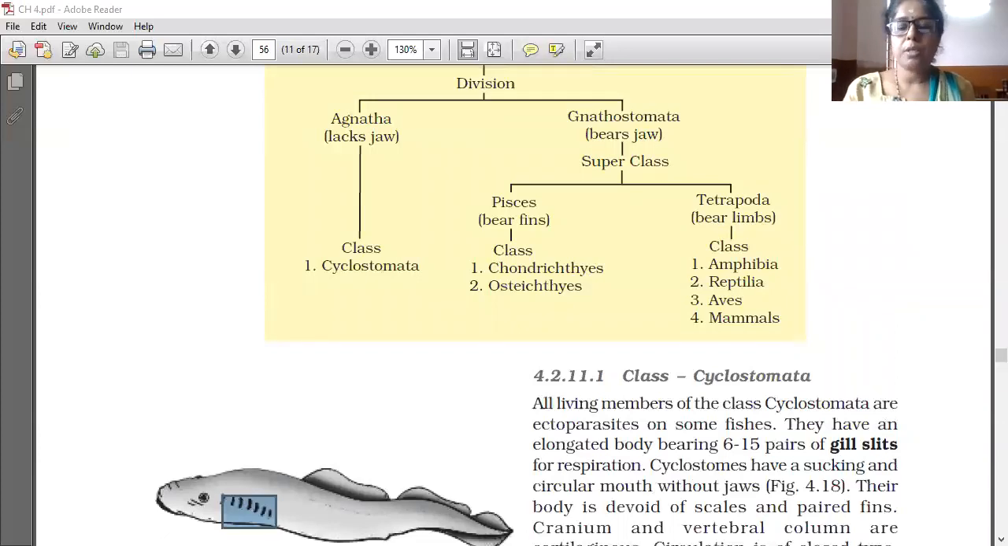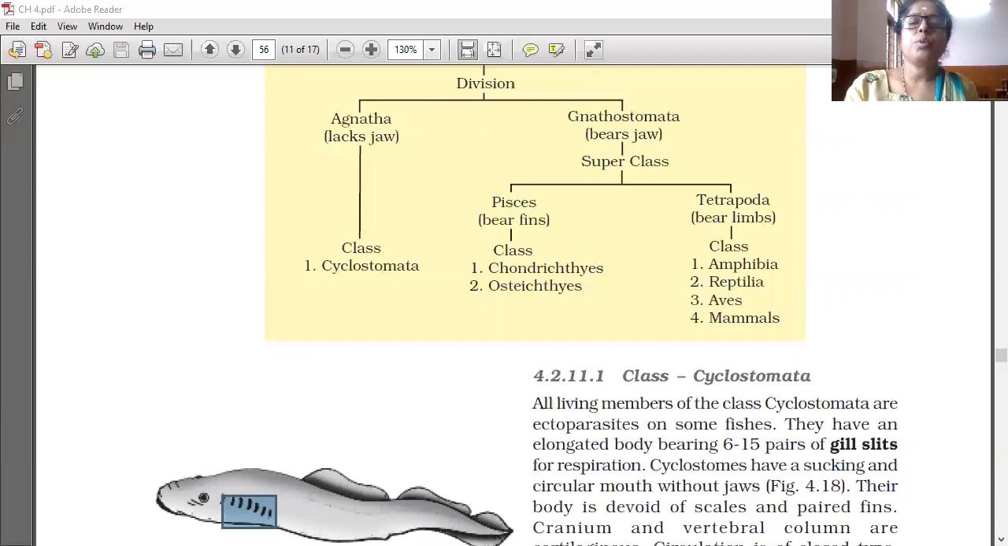Phylum Echinodermata. Echin means spiny, derma means skin. Grade of organization: organ system. Adults show radial symmetry, while larvae show bilateral symmetry.